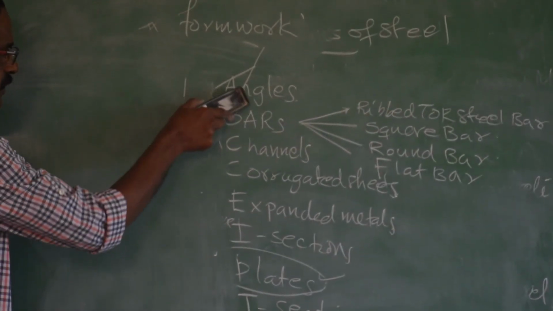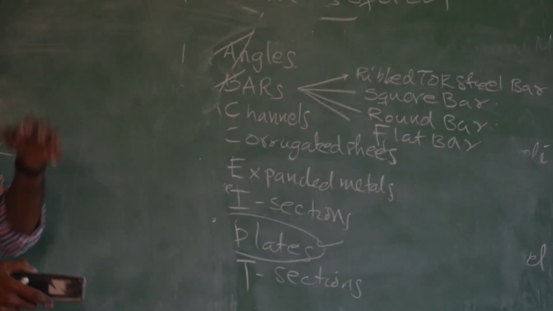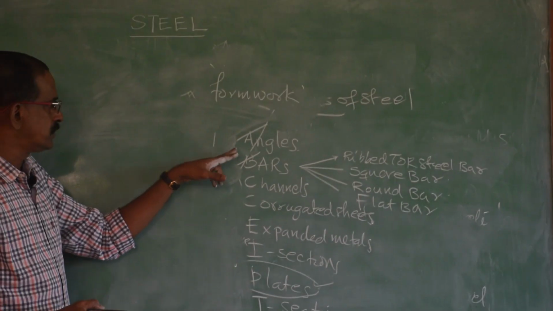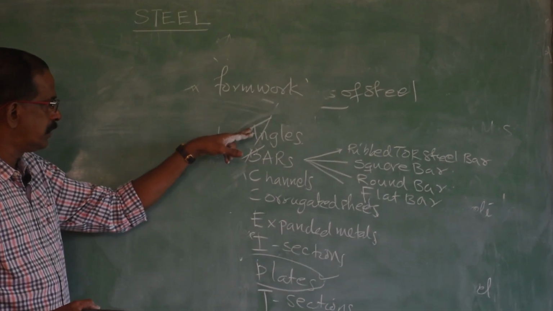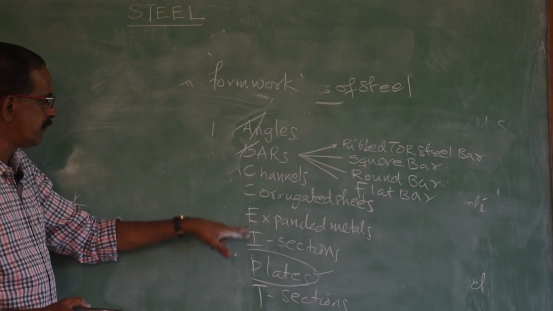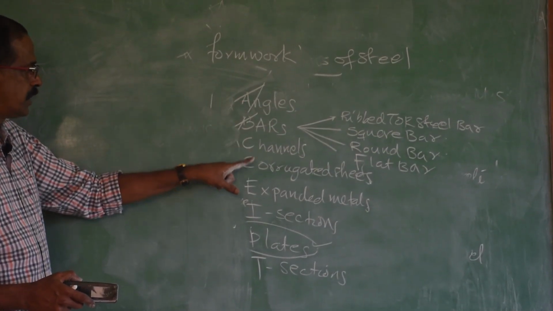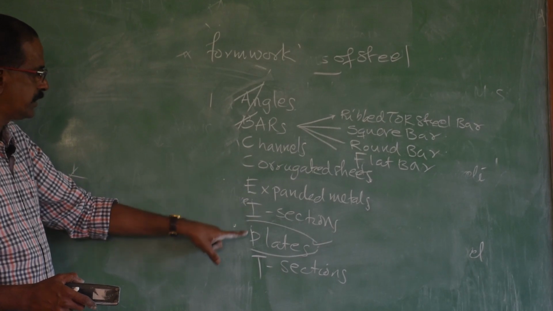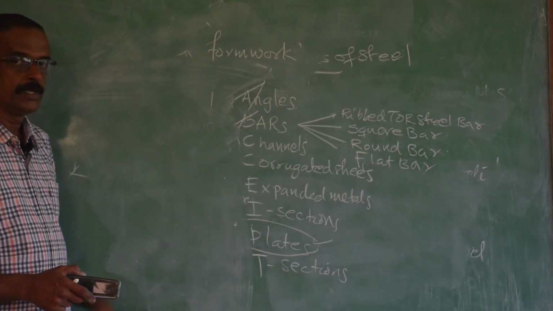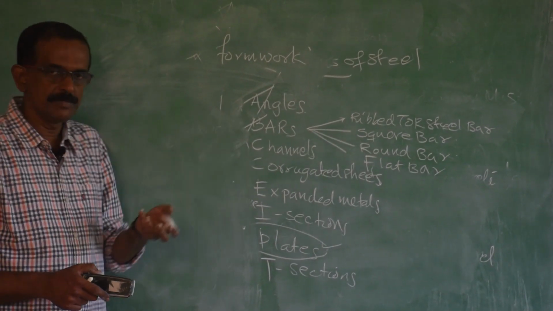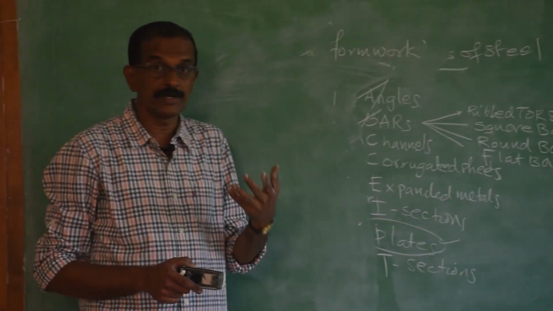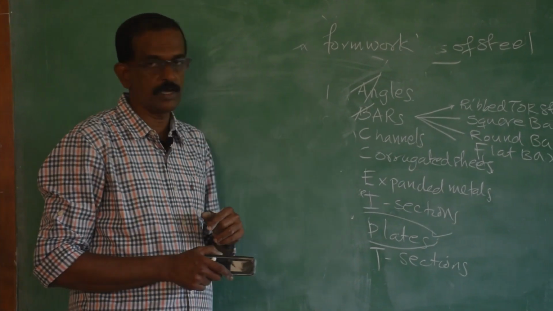If it is asked in the examination, as in the case of cement, you have to write what are the different varieties or forms available in the market: angles, bars, channels, corrugated sheet, expanded metal, I section, plate and T section. Then you draw a simple figure and write the use and the different types available.